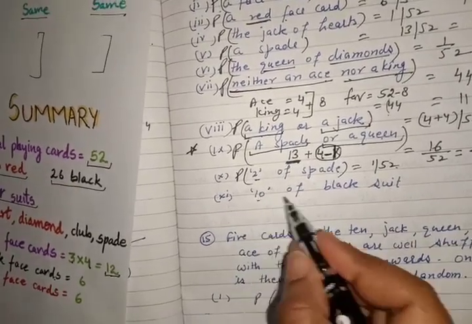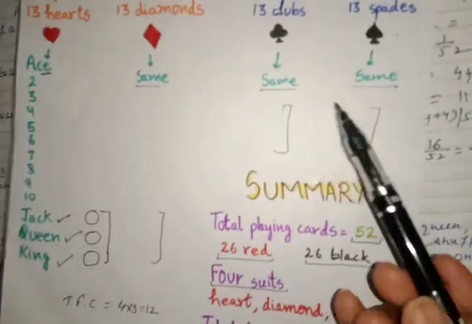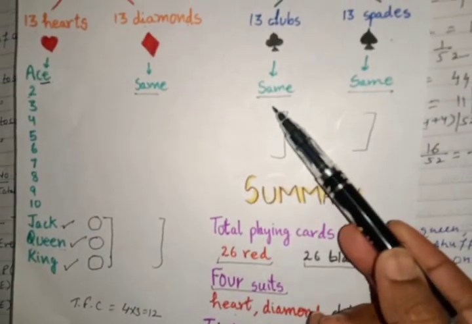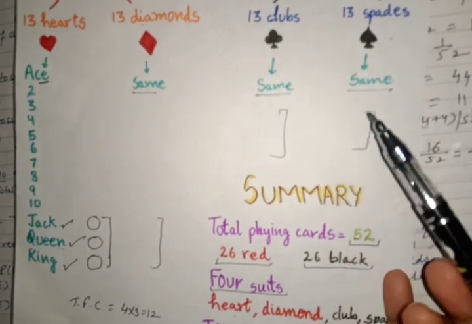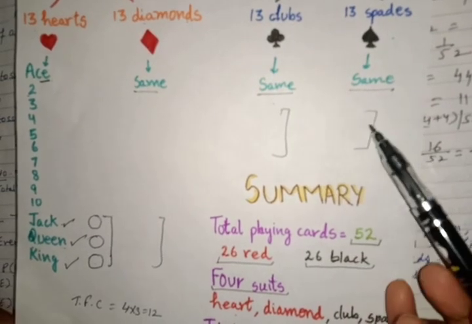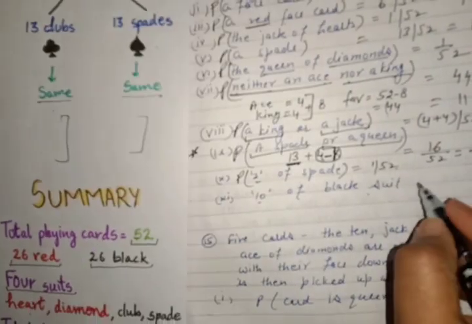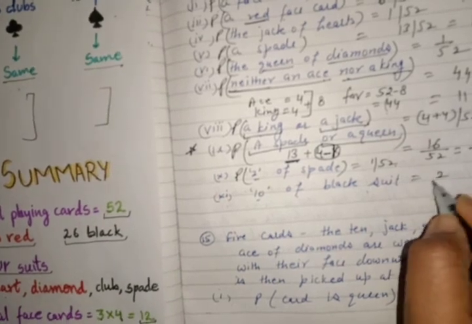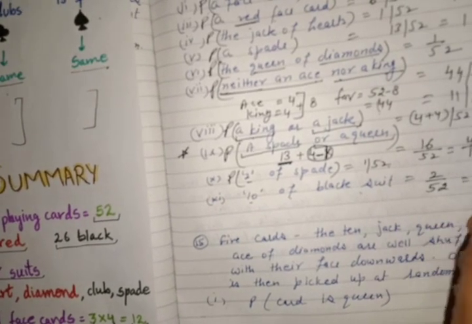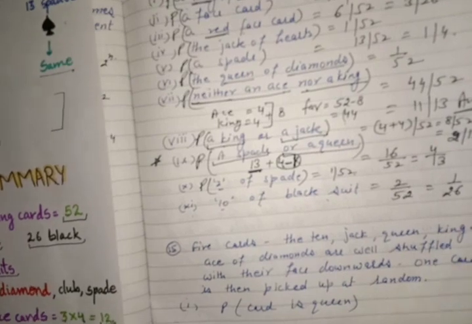Same here. 10 of black. Black. 10, a card on which 10 is written. So how many 10 written cards of black color? 2. So it is 2 upon 52, which is equals to 1 upon 26.